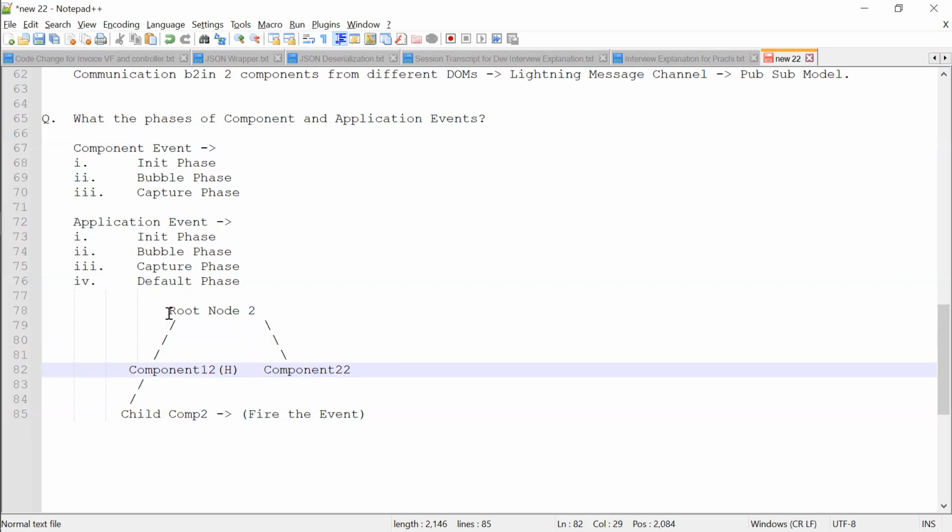So when the event is propagating up from bottom to top, that phase is called bubble phase, because it is bubbling from bottom to top.